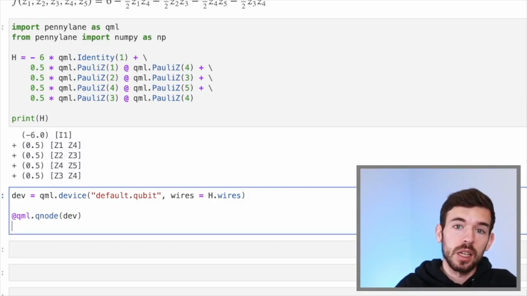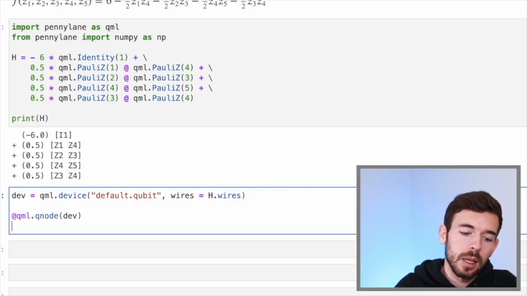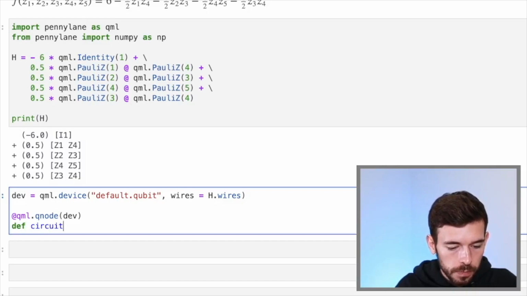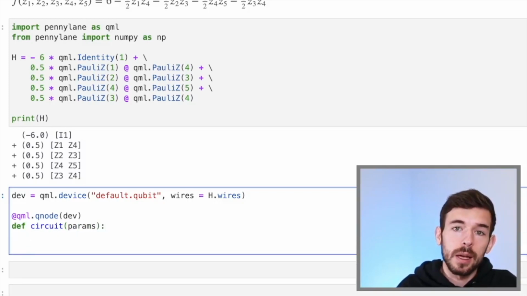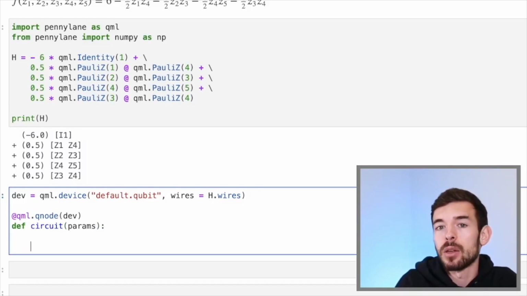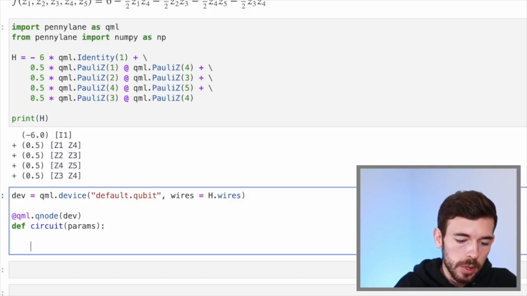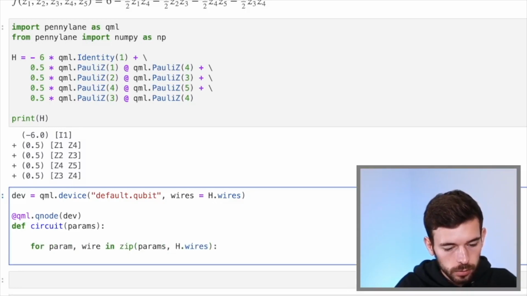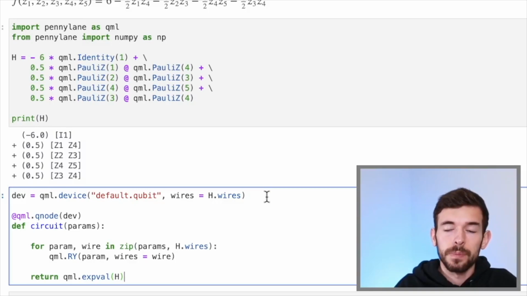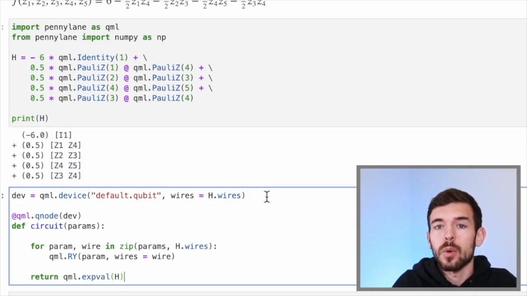So now we define the QNode. That is the way to say that our circuit is going to be run in that device, and we create the circuit. That depends on some parameters that we are going to codify in rotations over the y-axis, because this is a particularly good gate when we work with real numbers. So now that we have our circuit, we can check that it works just by trying an example.